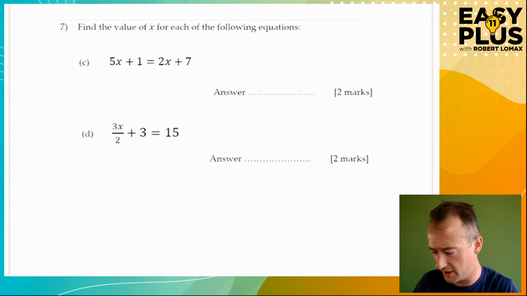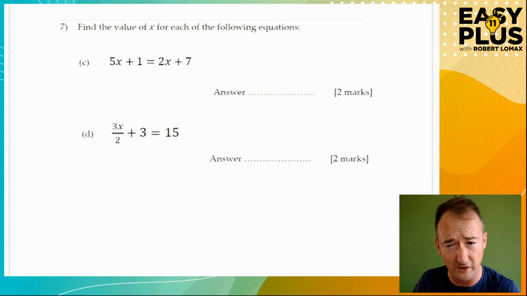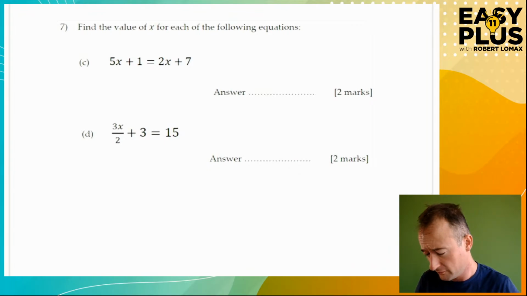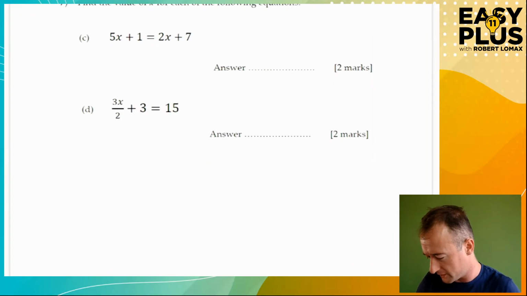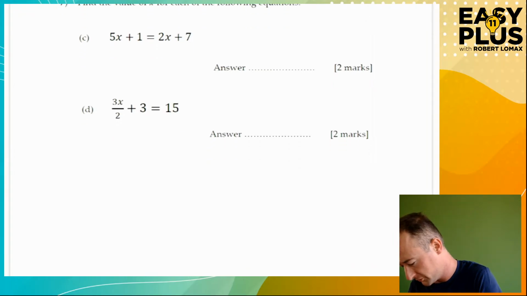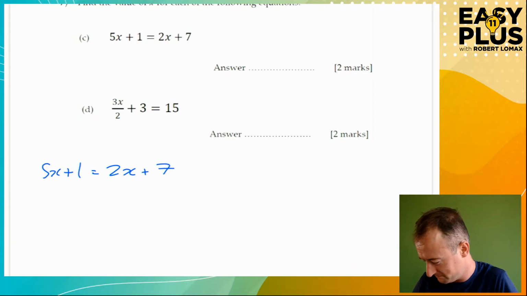So, as we go here, we have to find the value of x in each of these equations. We're a little bit short on space here for solving these rather involved equations. So let's have a look. Let's write it out down here where there's a little bit more room. So, 5x plus 1 equals 2x plus 7. Jolly good. Okay. So we've got 5x plus 1 and 2x plus 7.